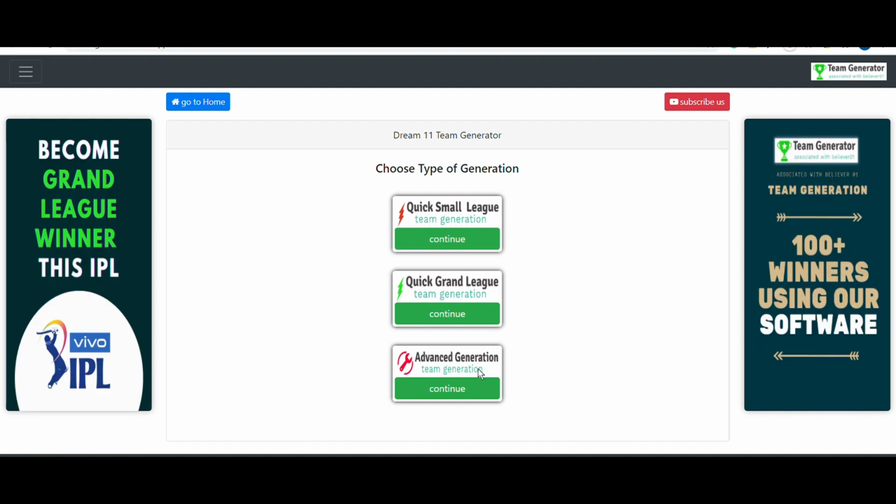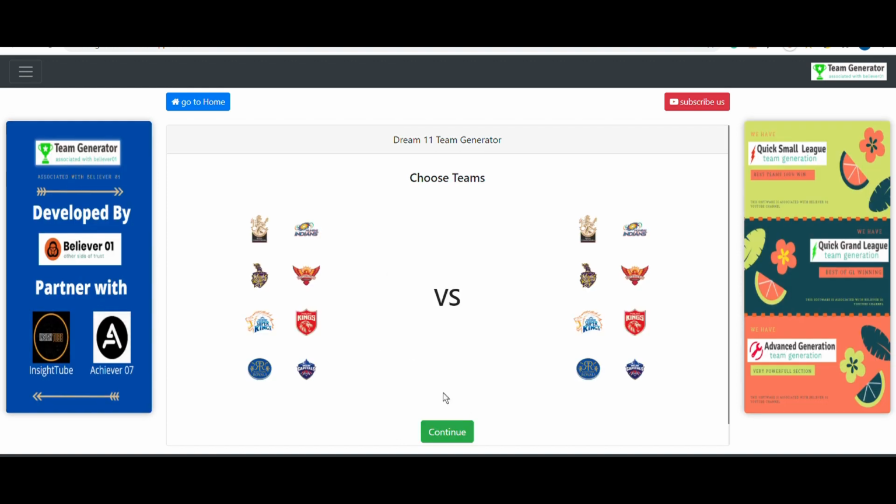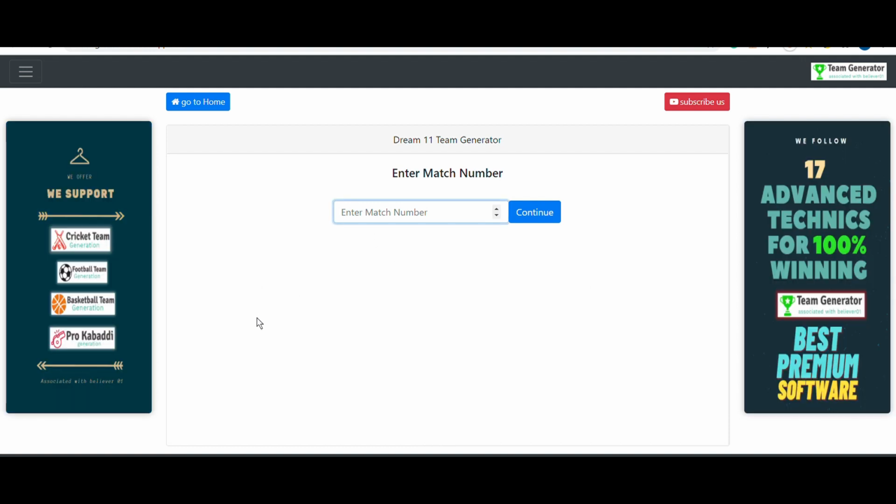So first of all, let me click on the advanced generation section here. After that, choose the teams. Today's match is between Delhi Capitals and Punjab Kings, and after that, continue. And we need to give the match number, because whatever teams you generate in this software will be stored within your device.